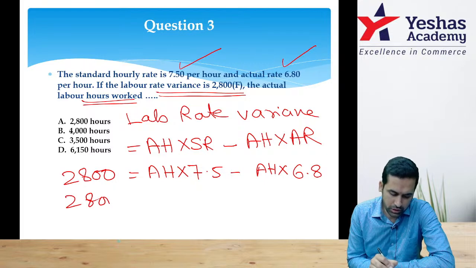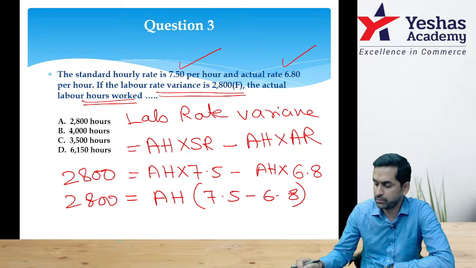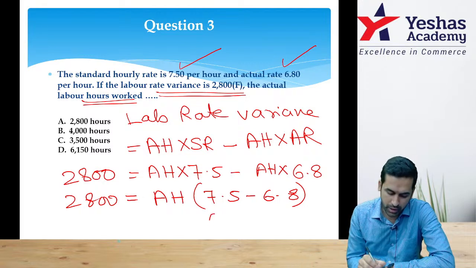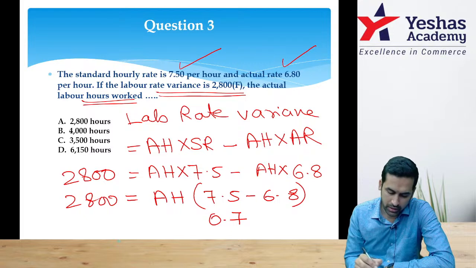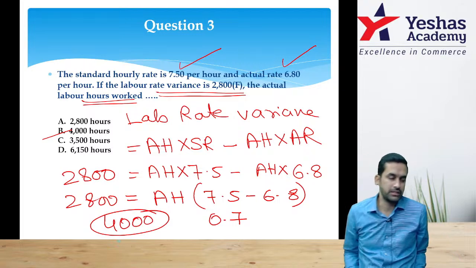So 2,800 is equal to actual hours, which is common, times, inside the bracket, 7.5 minus 6.8. 7.5 minus 6.8 is 0.7. Correct. Now if you do 2,800 divided by 0.7, you get 4,000 hours as actual hours. Option B is the answer.